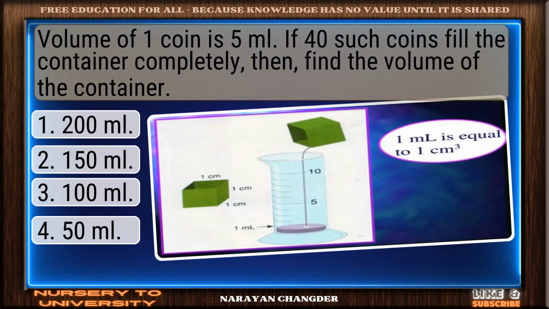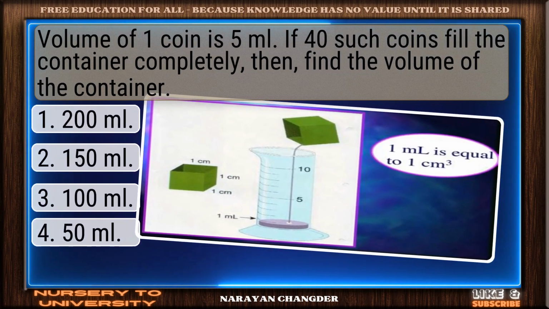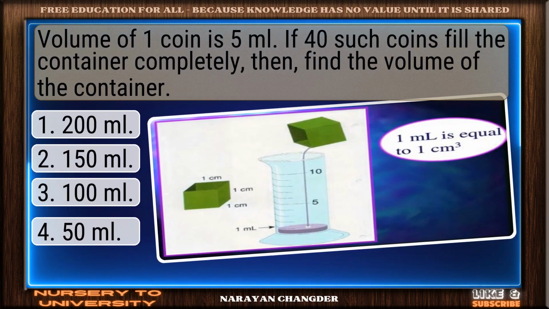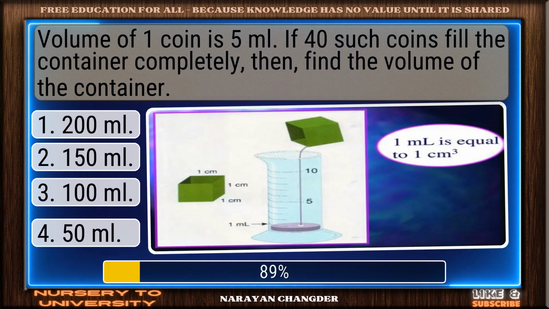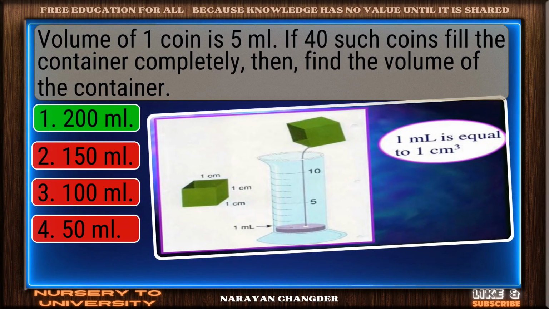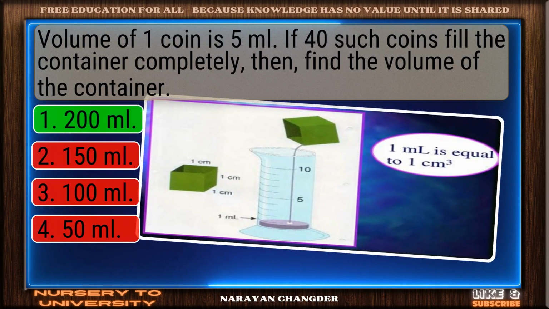Volume of one coin is 5 ml. If 40 such coins fill the container completely, then find the volume of the container. Nice selection. 200 ml is the correct and valid answer.